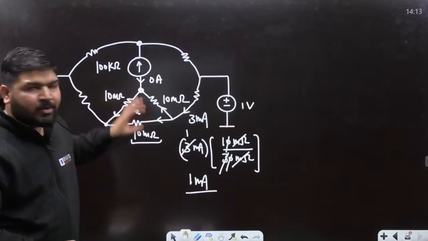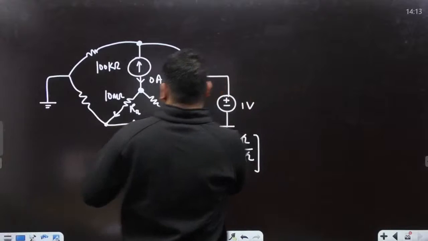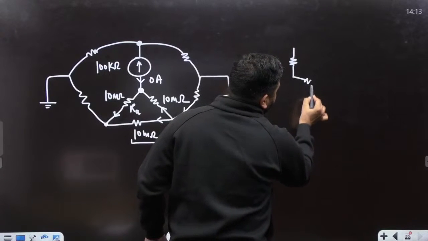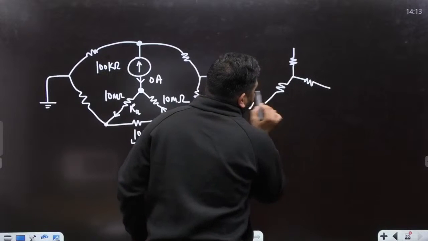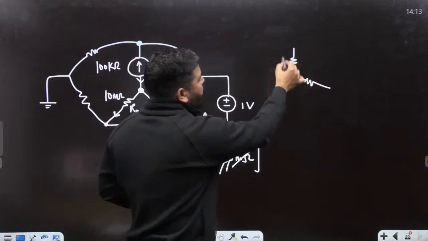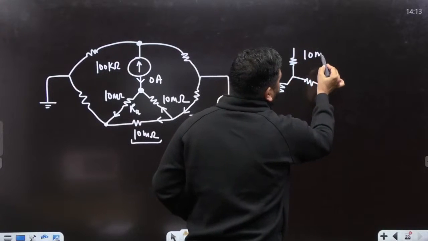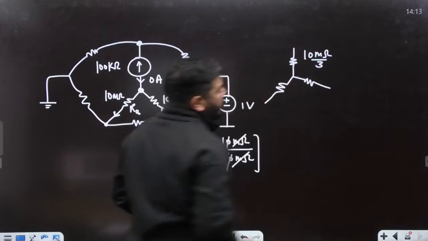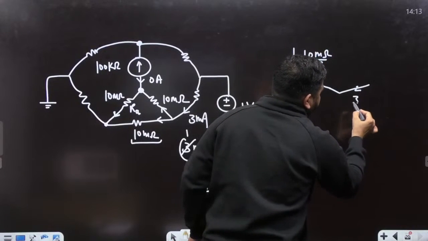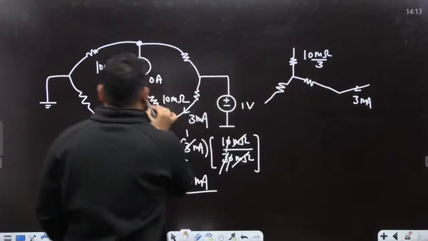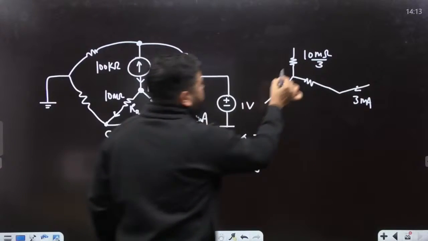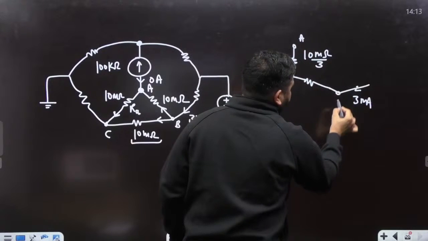Let me give you one more idea for this question. What you can do is convert this delta into star. Let's convert this delta into star. If you convert this delta into star, then the value will be, what is this value guys? This will be 10 milliohm divided by 3. Let's call this point A, this point B, and this point C.